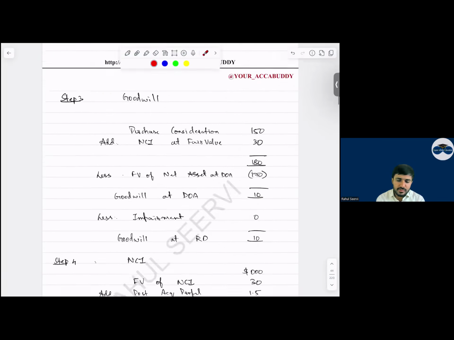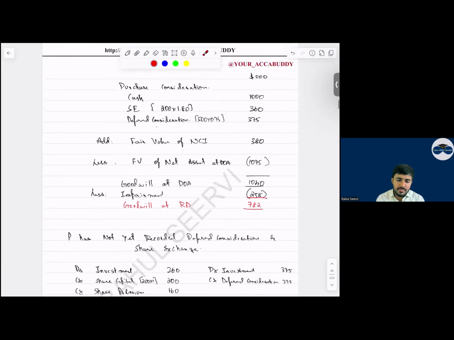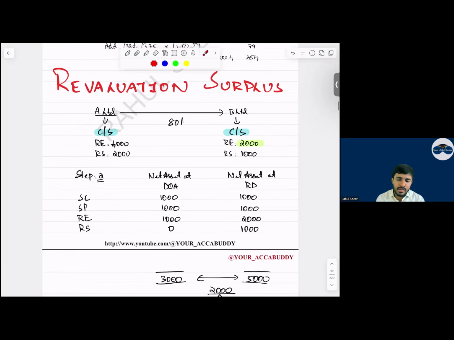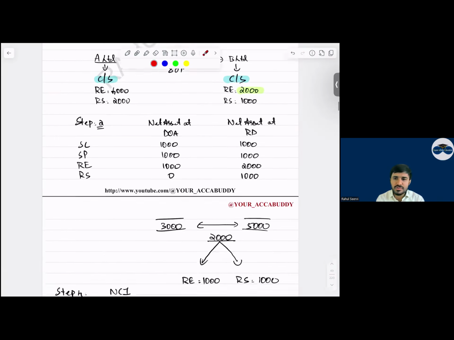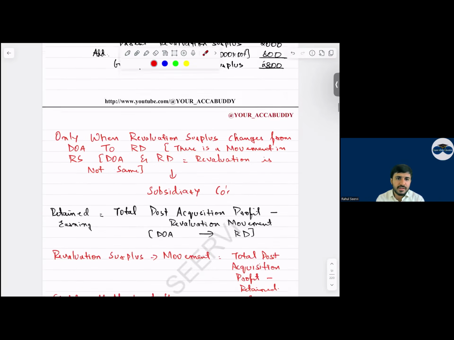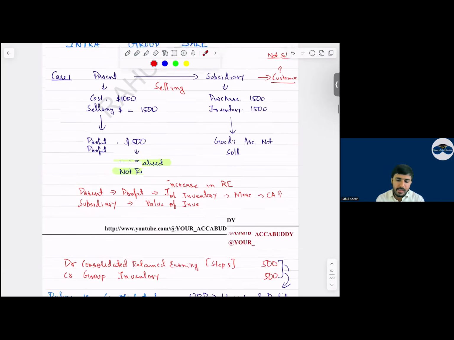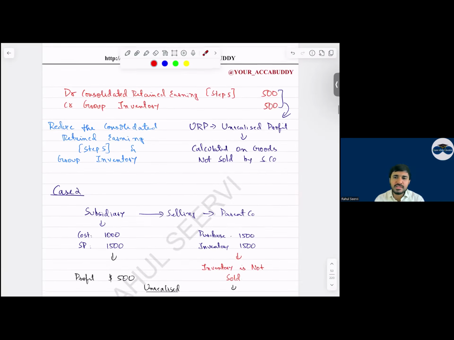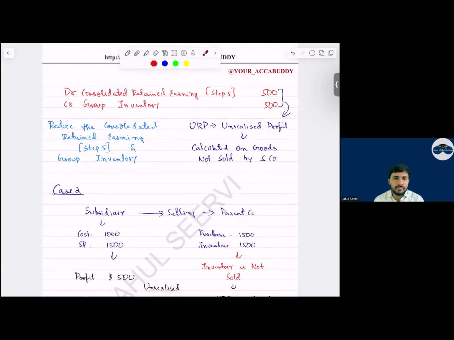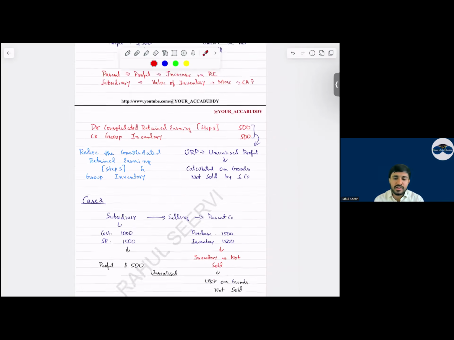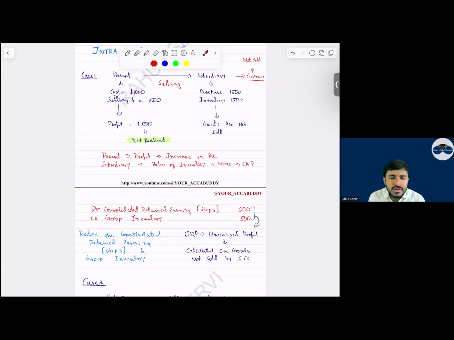Then moving to the next point. Revaluation surplus. I hope किसी को doubts नहीं है. We have to allocate it separately. I hope everyone knows intra-group sales, I'll not be doing in detail. I hope everyone knows this intra-group sale. हाँ अरे करवा देता हूँ. Intra-group sale of non-current asset I'll not do. Intra-group sale of inventory I'll do so that we'll get an idea.